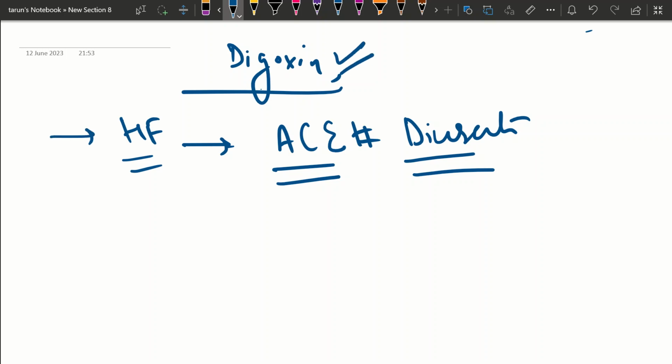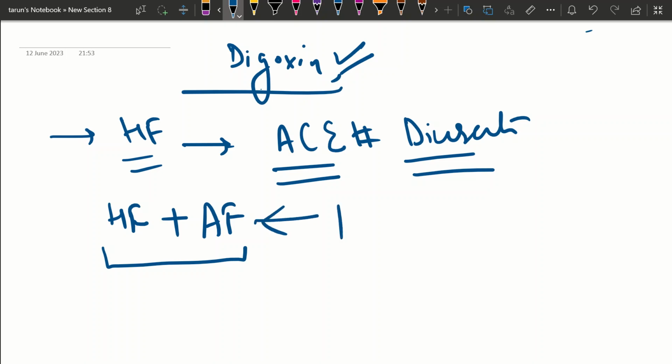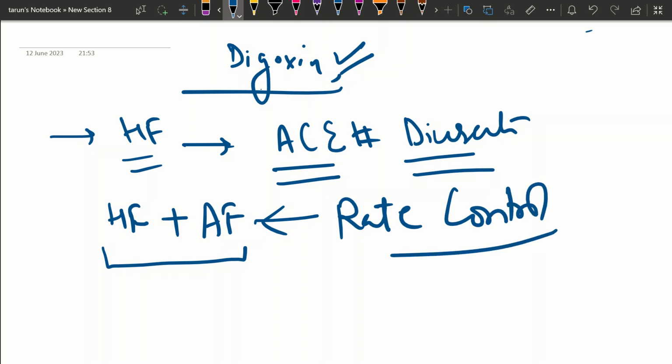Another indication for using digoxin is in patients who have heart failure along with atrial fibrillation. If a patient presents with heart failure, and on top of that has atrial fibrillation and requires rate control, in that condition we are going to give digoxin.